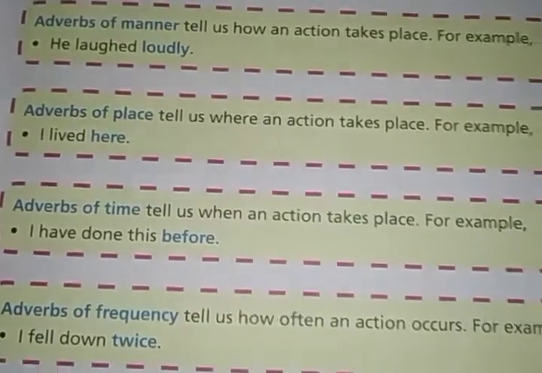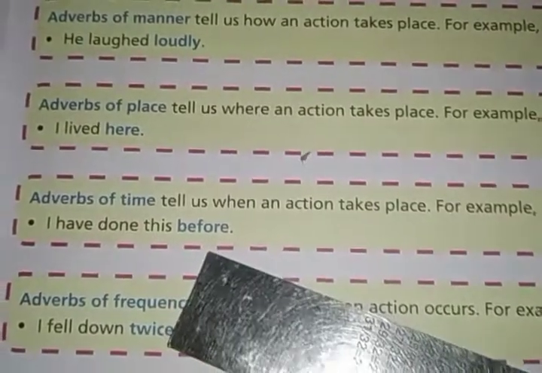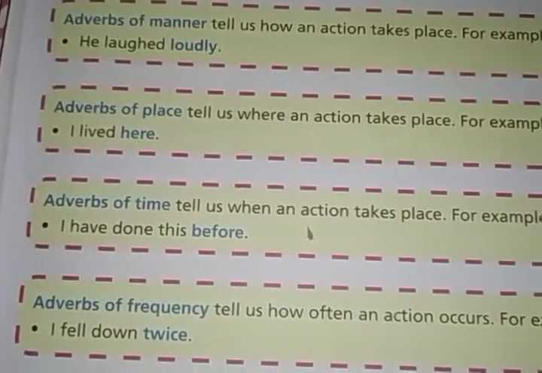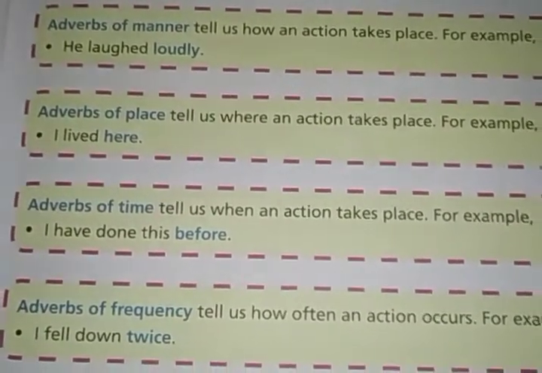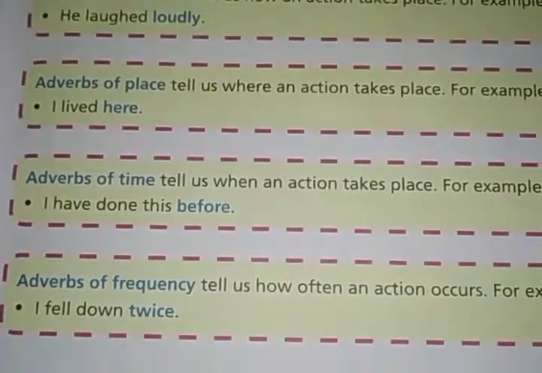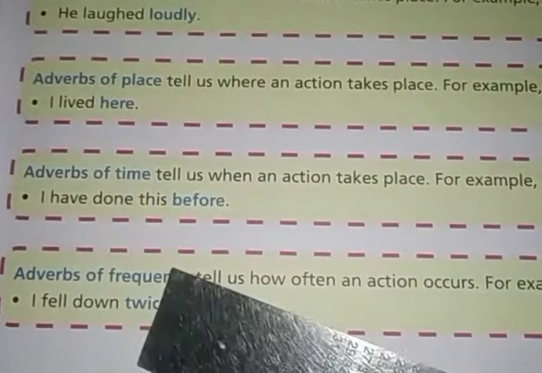It tells us about the time when the action took place. I have done this before. मैंने पहले ही कर लिया था. I met her today. So the words today and before are telling us about the time of the action, and that is why they are known as adverbs of time.